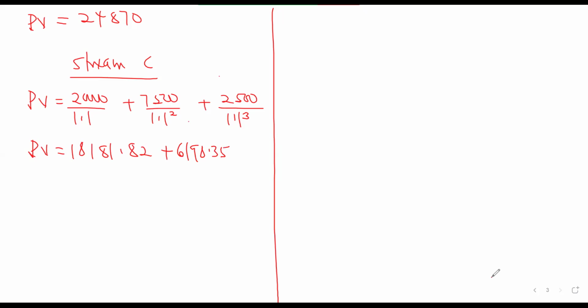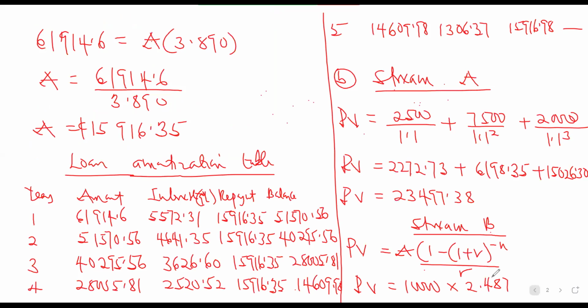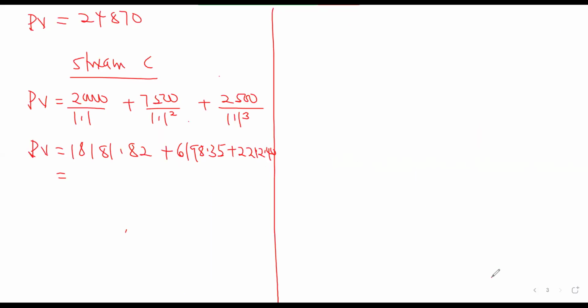And the last one is 1,878.29. If you put the three together, what are we having? So the total will give us what?